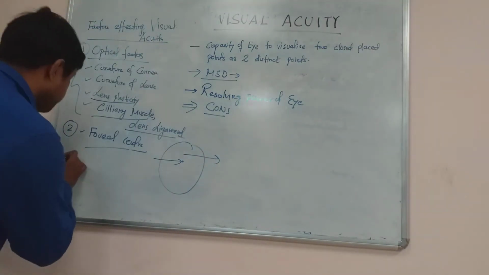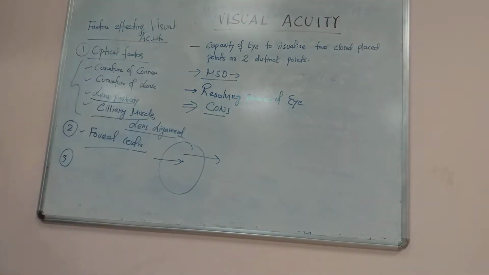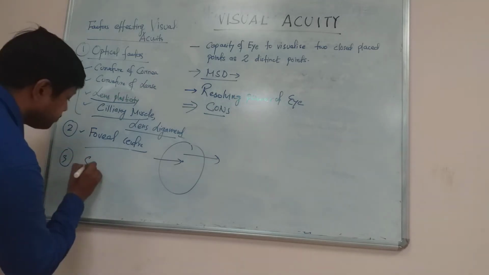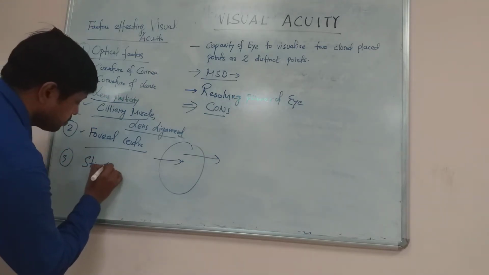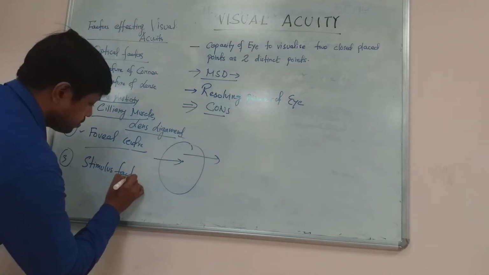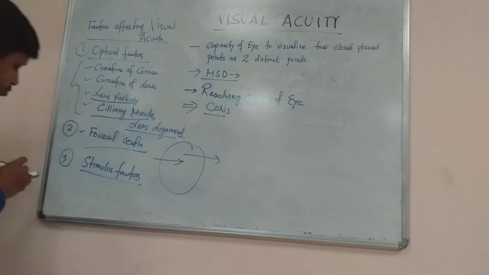Next important factors which may affect visual acuity are stimulus factors. So what are stimulus factors?